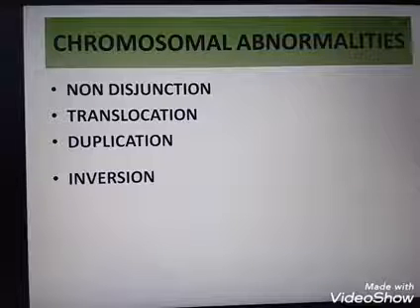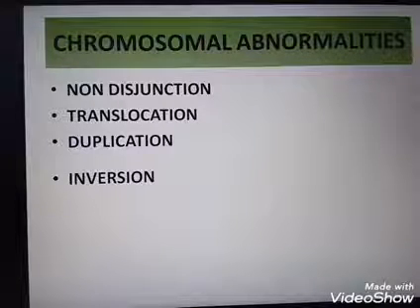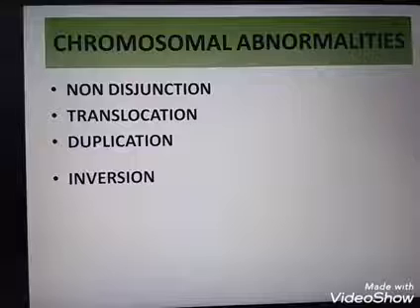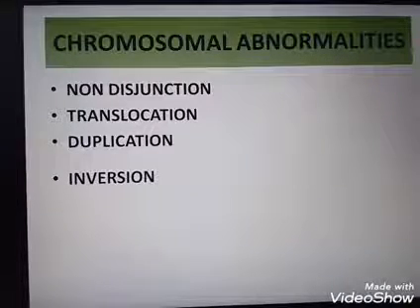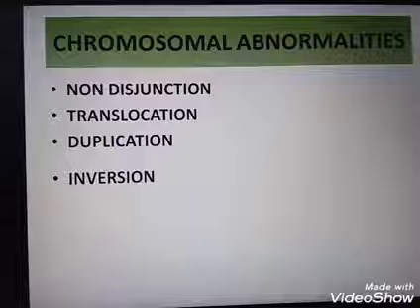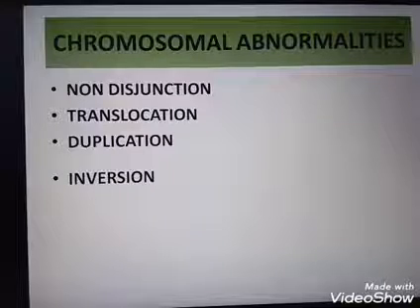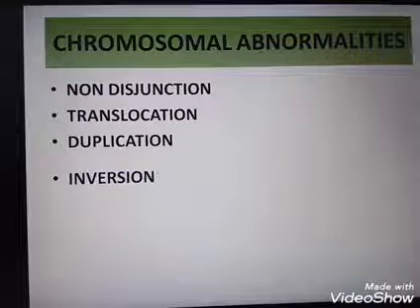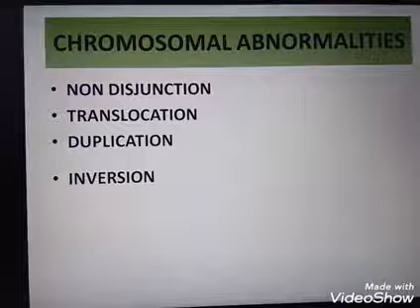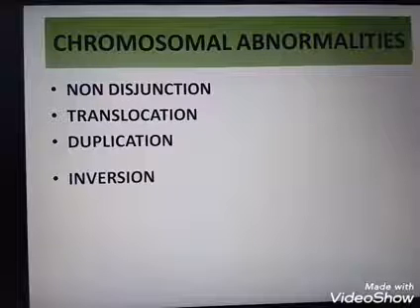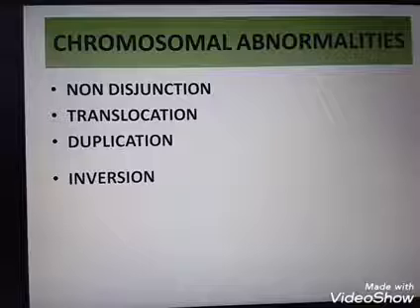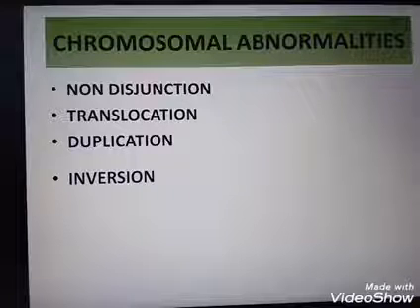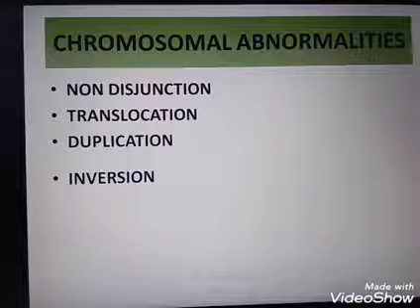Translocation means a portion of a chromosome breaks and attaches to another, a change in location. Duplication means some genes appear twice in the same chromosome, so the gene gets doubled.